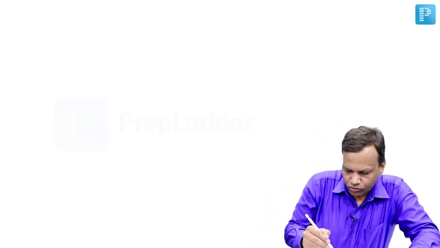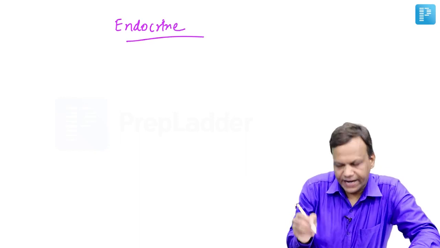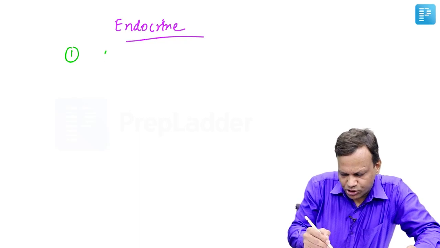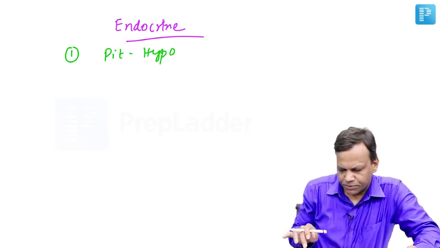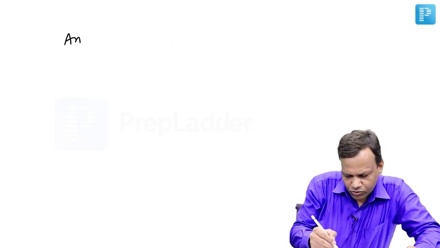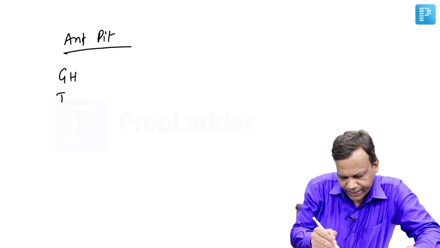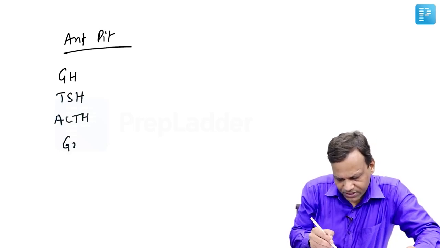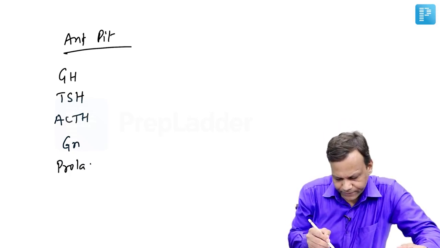The next topic we are going to cover is the endocrine system. This consists of glands which secrete hormones. The first gland we are going to cover is the pituitary hypothalamic system. Now, the anterior pituitary secretes several hormones. These include growth hormone, thyroid stimulating hormone, adrenocorticotropic hormone, gonadotropins like luteinizing hormone, follicle stimulating hormone, and prolactin.